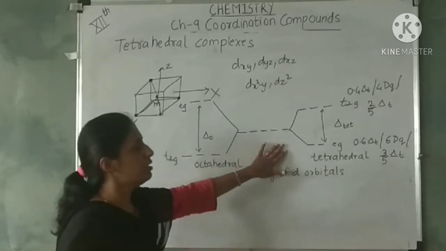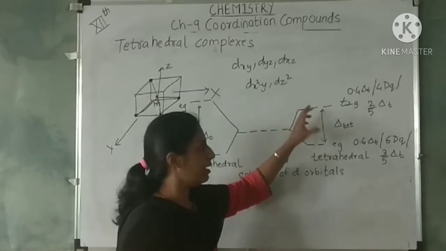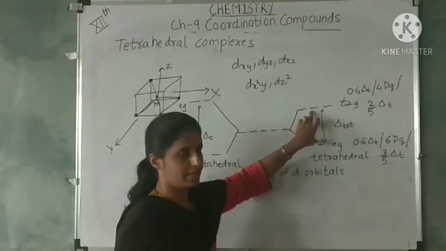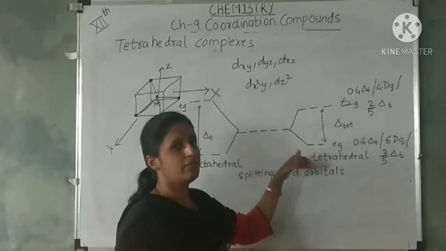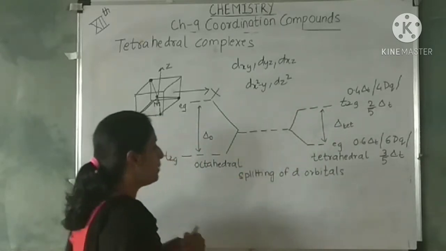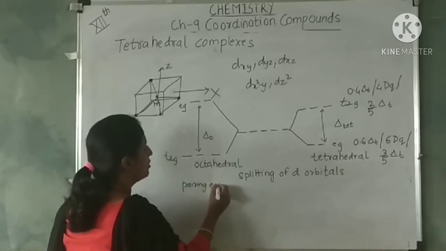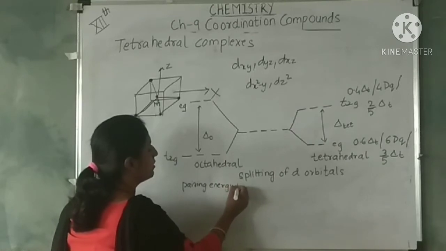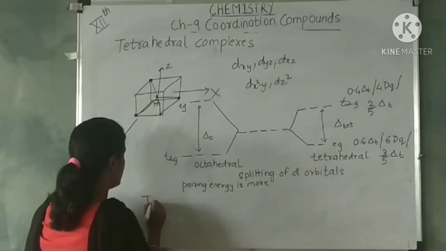Hence, in the tetrahedral complexes, the electrons don't get paired up because this energy is less. So, electrons will occupy all the orbitals and then they will pair up. Okay, so pairing energy is more. So, they will not pair up.